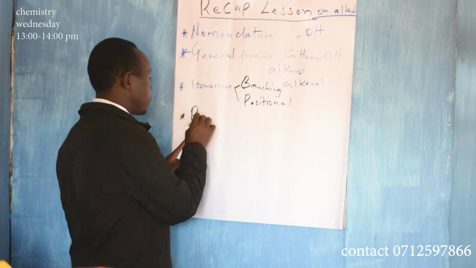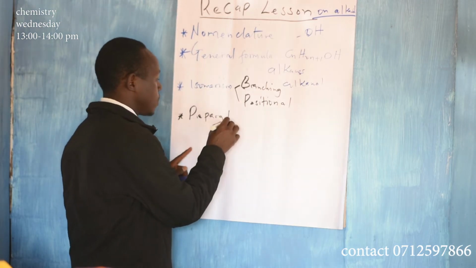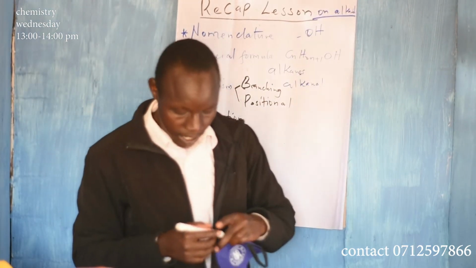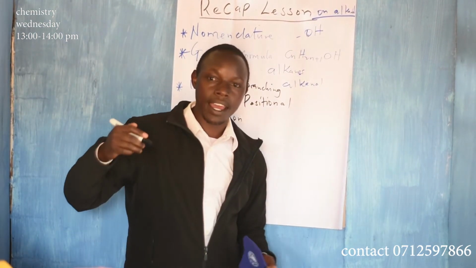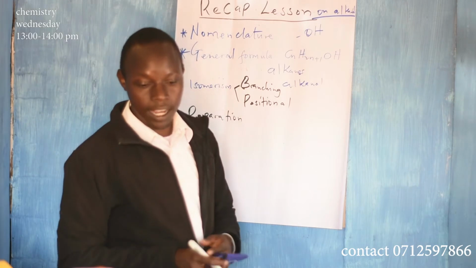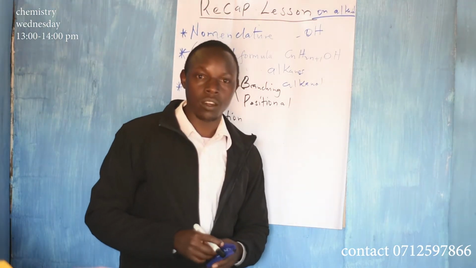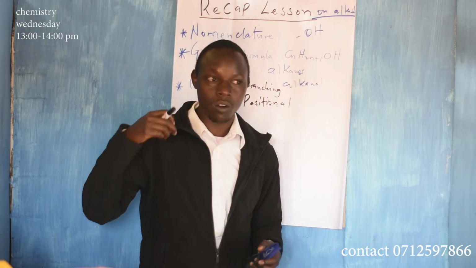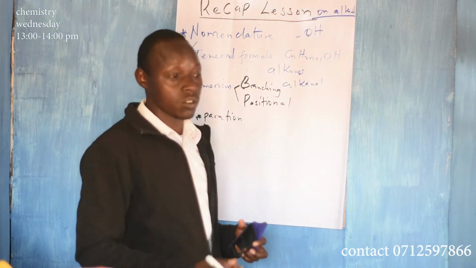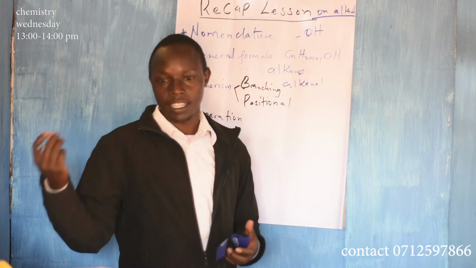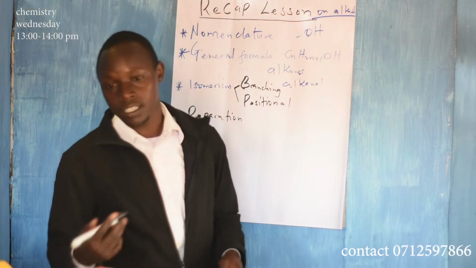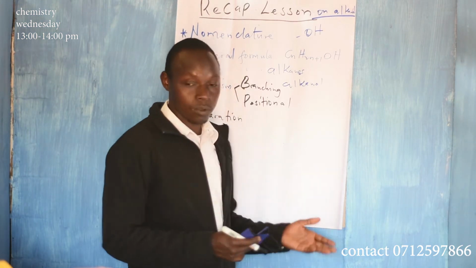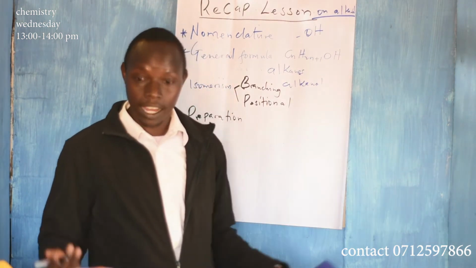Then we talked about preparation of alkanols. One method of preparing alkanols is the oxidation of alkenes. When alkenes undergo oxidation using potassium manganate(VII) or potassium dichromate(VI), they form an alkanol.